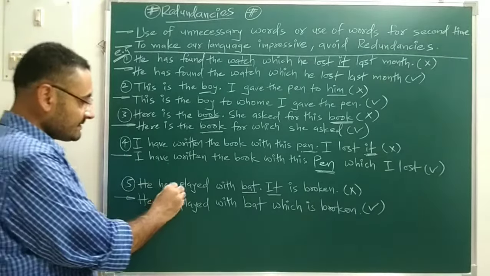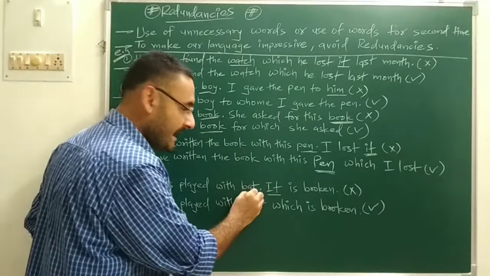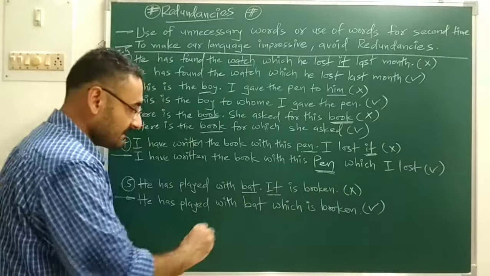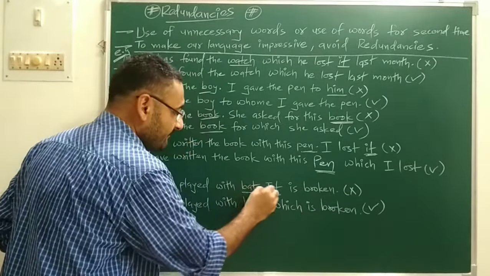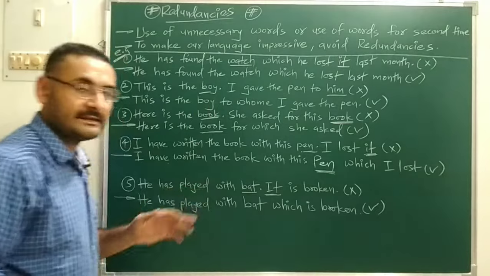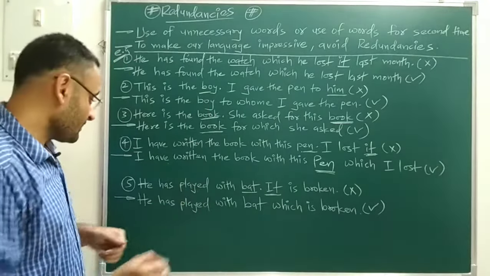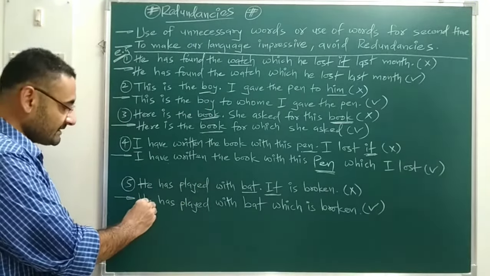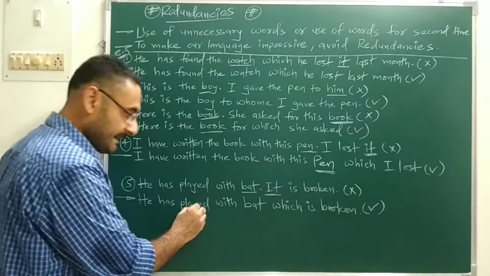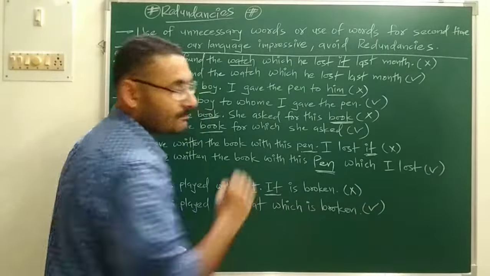Next is: he has played with bat, it is broken. That means it represents the bat, so repetition of meaning is there, which you have to avoid. How can you avoid this redundancy? By writing: he has played with bat which is broken.